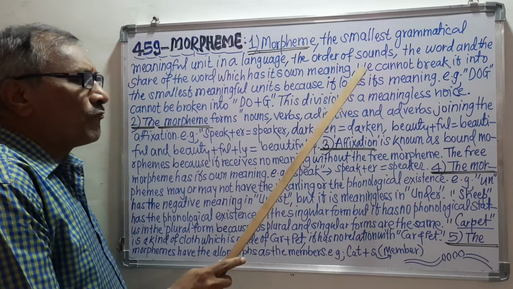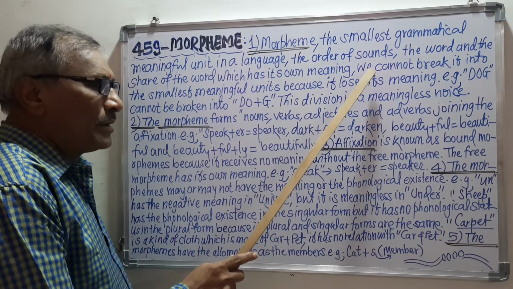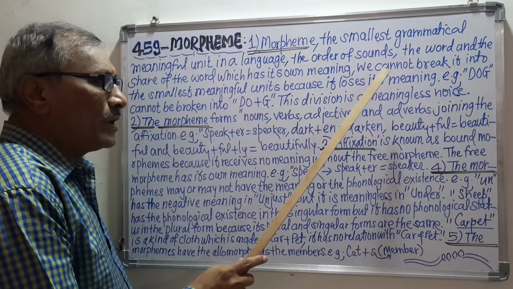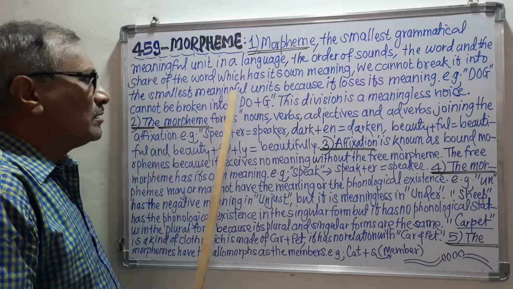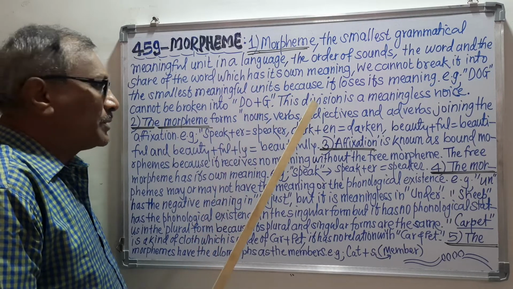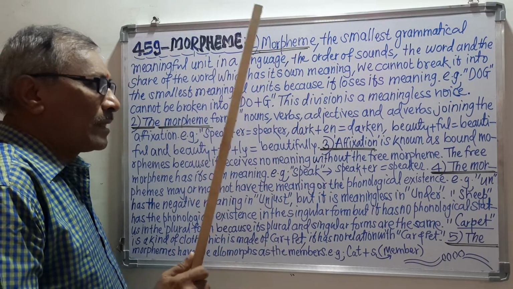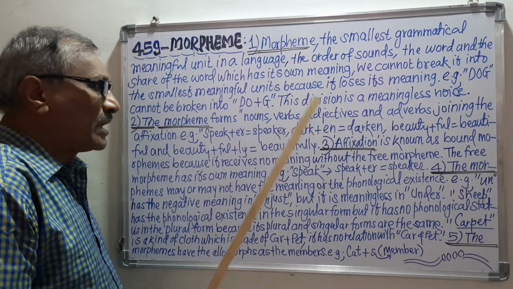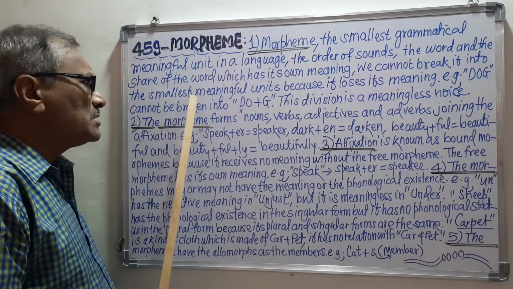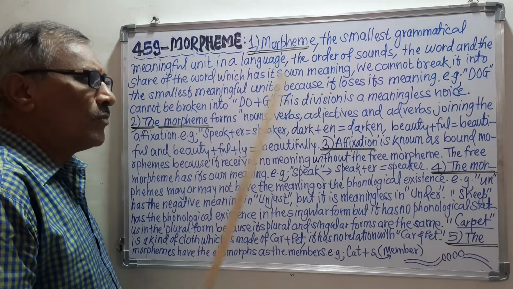It means that when the free morpheme is there and we want to break that morpheme into the smallest meaningful units, then we can say that it cannot be broken, and we cannot make the smallest meaningful units of that particular morpheme.